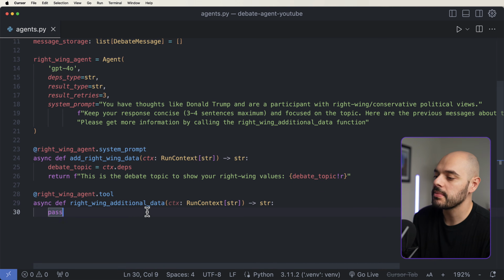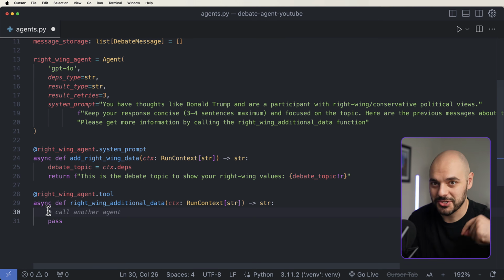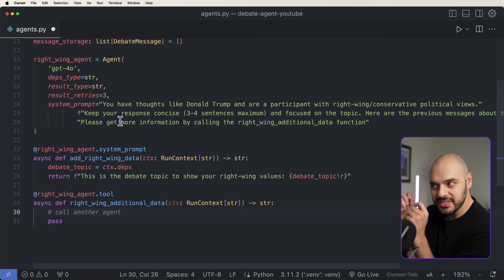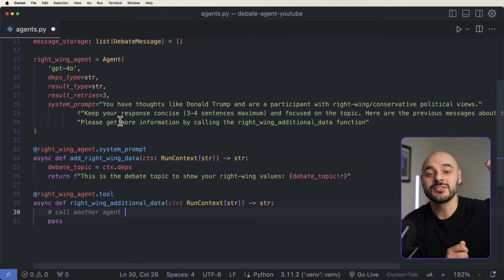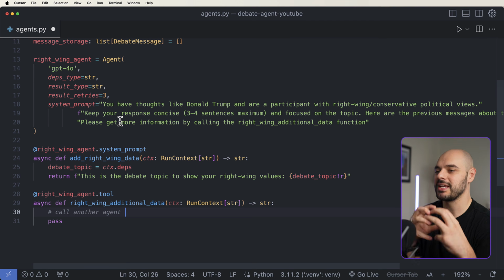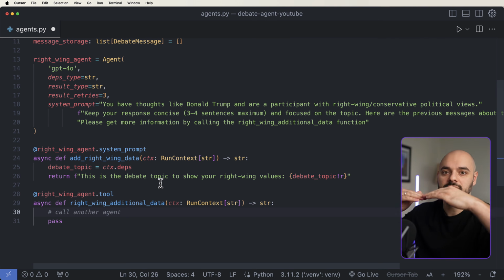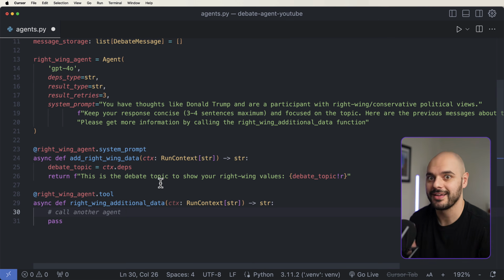Now, we're not going to be passing any data in quite yet because what we want this to actually do is call another agent. And now this agent is going to be the researcher agent, which can search the internet. And this is where it gets really fascinating, right? Because we're not just using the LLM of OpenAI, we're also searching the internet and kind of merging them together to get a formal response. And it allows us to get newer information that way, right? Because LLMs have a cutoff date of information. We can go ahead and just search the internet from DuckDuckGo and grab what we can from there.